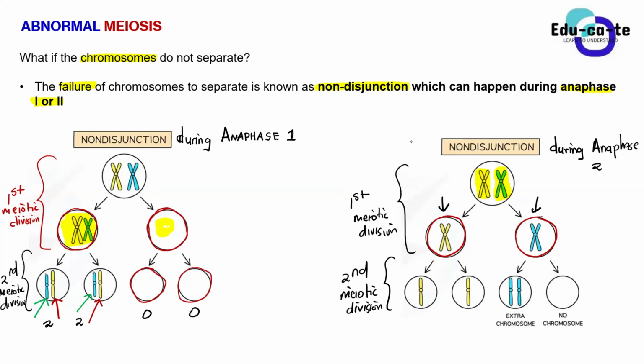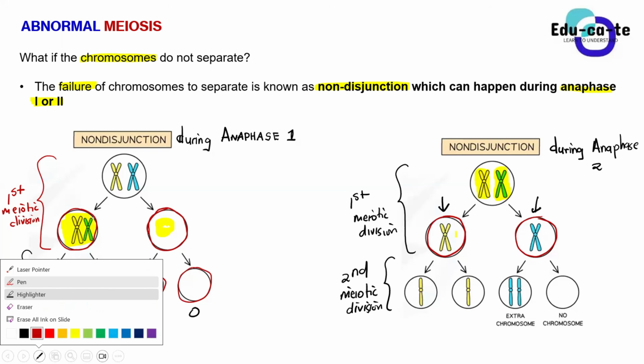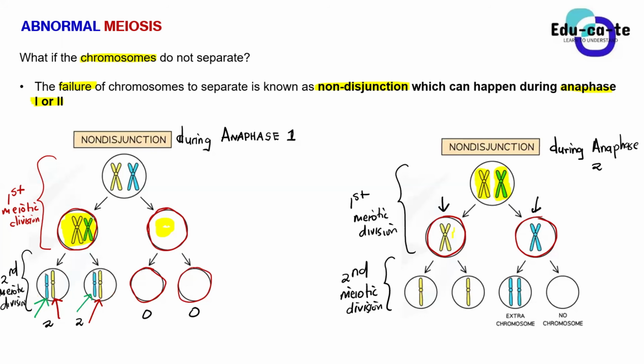Okay, so let's look at these guys. The cell having the yellow chromosome was able to separate in a good manner during anaphase 2. You can see properly here that this one with the yellow chromosome separated. Remember, during anaphase 2 it must separate into two individual chromatids, right? So it separated into two chromatids.